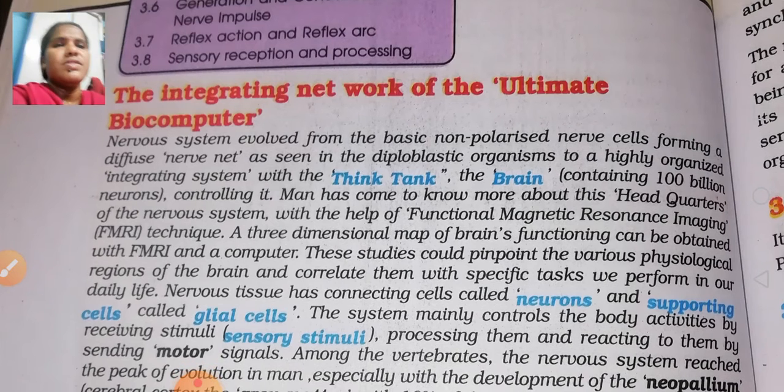So let me see, mainly, the nervous tissue has three kinds of cells: neurons, supporting cells and glial cells.